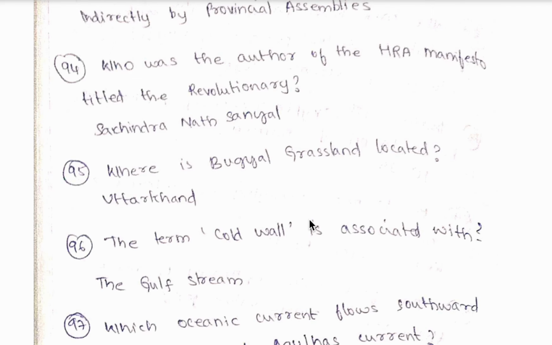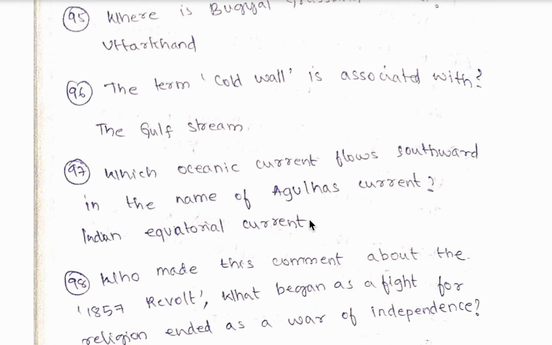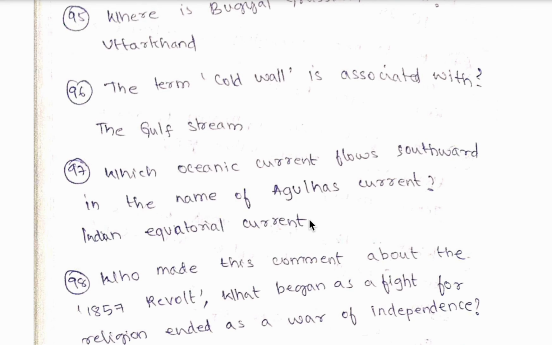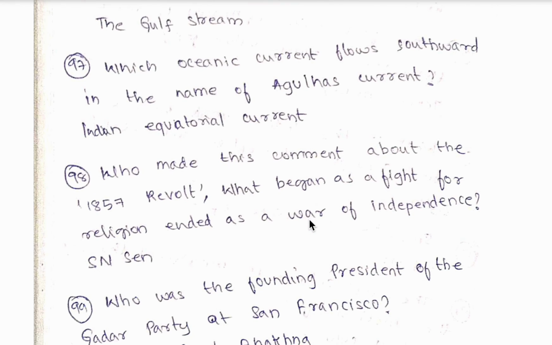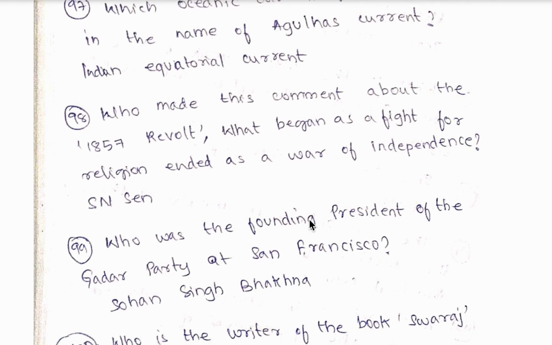It is Sachindranath Sanyal. 95th question, where is Bugyal grassland located? It is located in Uttarakhand. 96th question, the term cold wall is associated with the Gulf Stream. 97th question, which oceanic current flows southwards in the name of Agulhas current? It is Indian Equatorial Current.